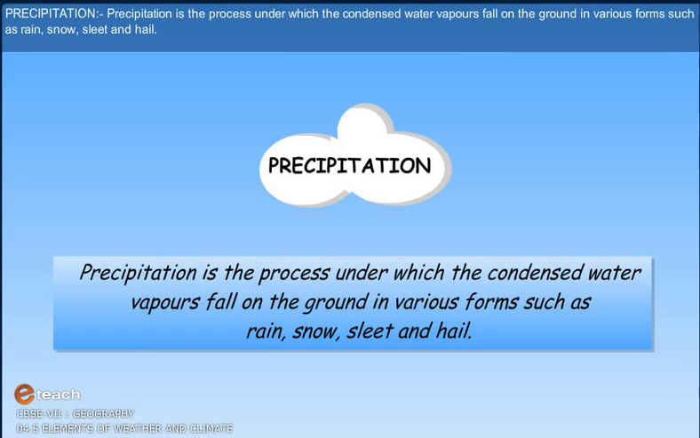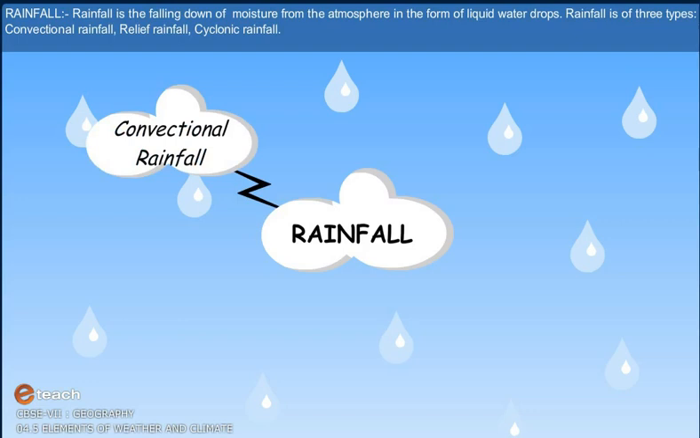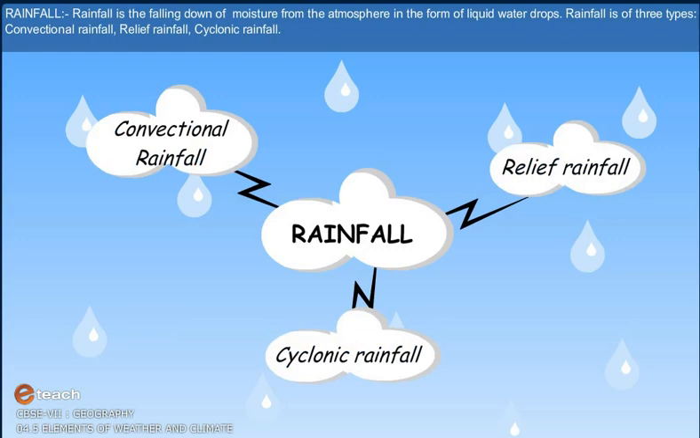Precipitation. Precipitation is the process under which the condensed water vapors fall on the ground in various forms such as rain, snow, sleet and hail. Rainfall. Rainfall is the falling down of moisture from the atmosphere in the form of liquid water drops. Rainfall is of three types: convectional rainfall, relief rainfall, and cyclonic rainfall.